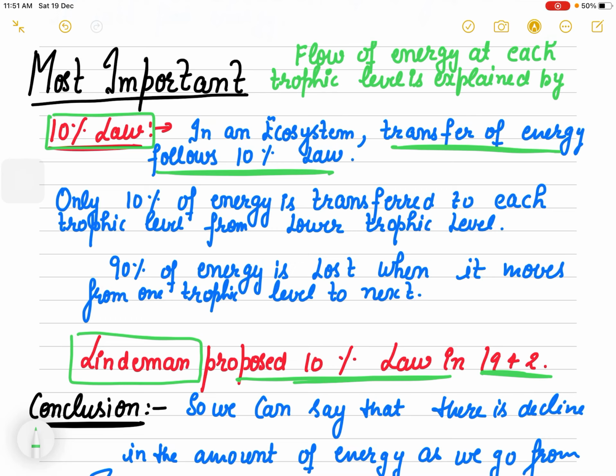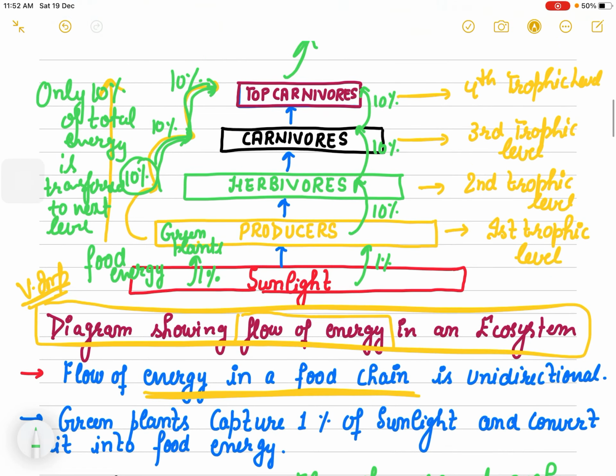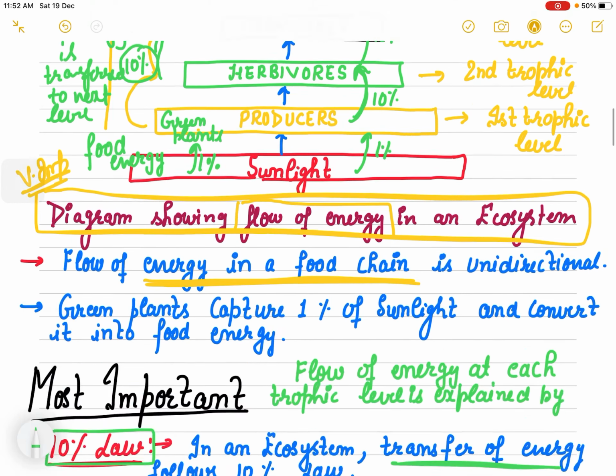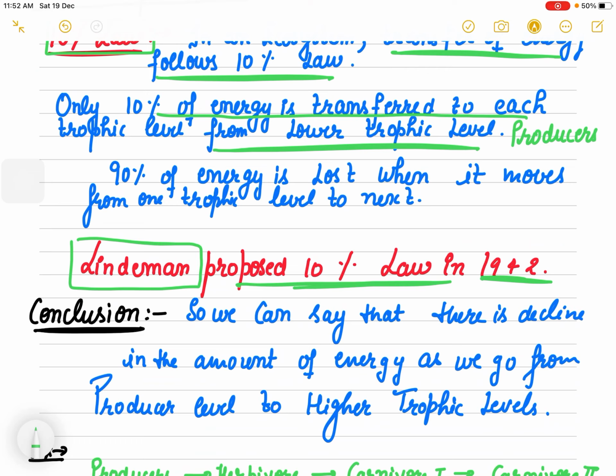He said that only 10% of energy is transferred to each trophic level from the lower trophic level, means from producers to herbivores to carnivores. Only 10% will be transferred to the next. Whatever I am saying, please listen very carefully. Only 10% of their total energy will be transferred to the next level. 90% of energy is lost.